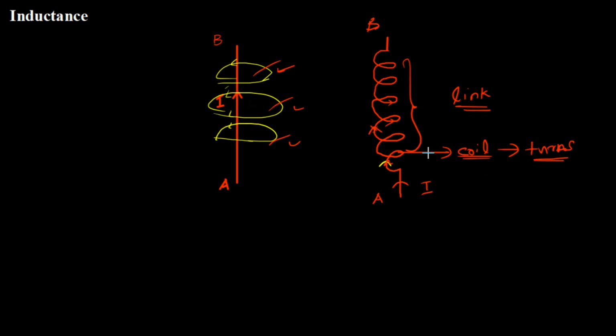Right? So at each turn the magnetic field is going to link, or basically I can say that magnetic flux, phi m, is going to link for every turn. In the sense, no more will the magnetic field be just around the conductor, it will be through the conductor now, because it is going to link with each coil. It has to, because current is changing its direction at every instant, flowing through these turns of the coil.